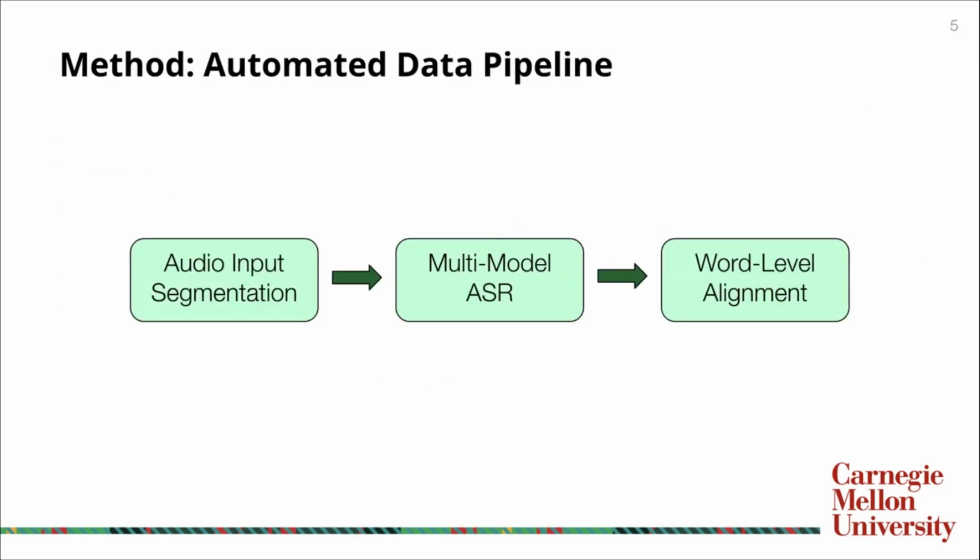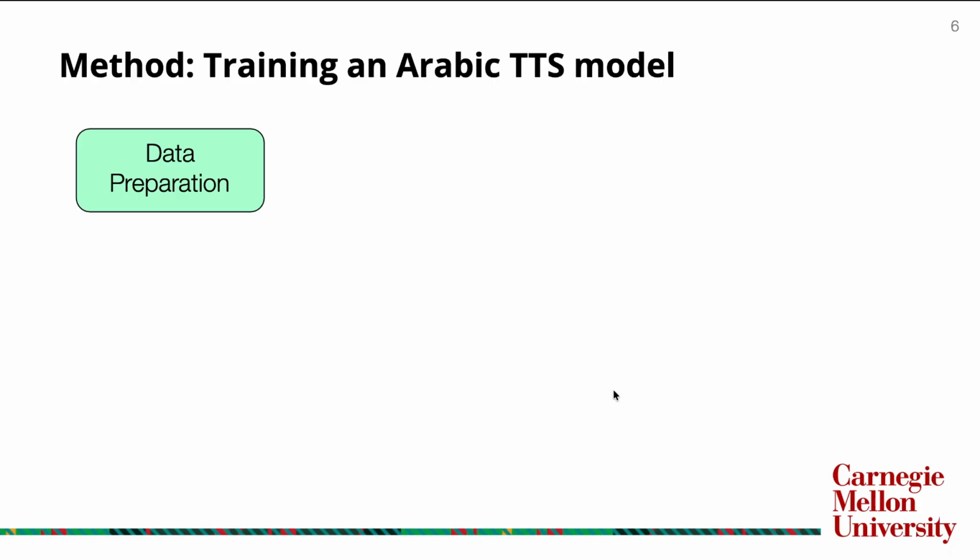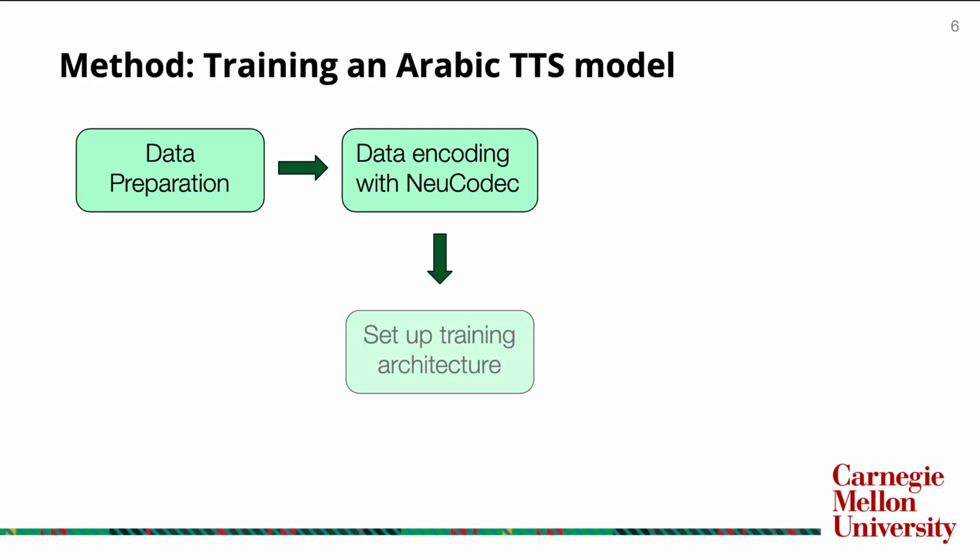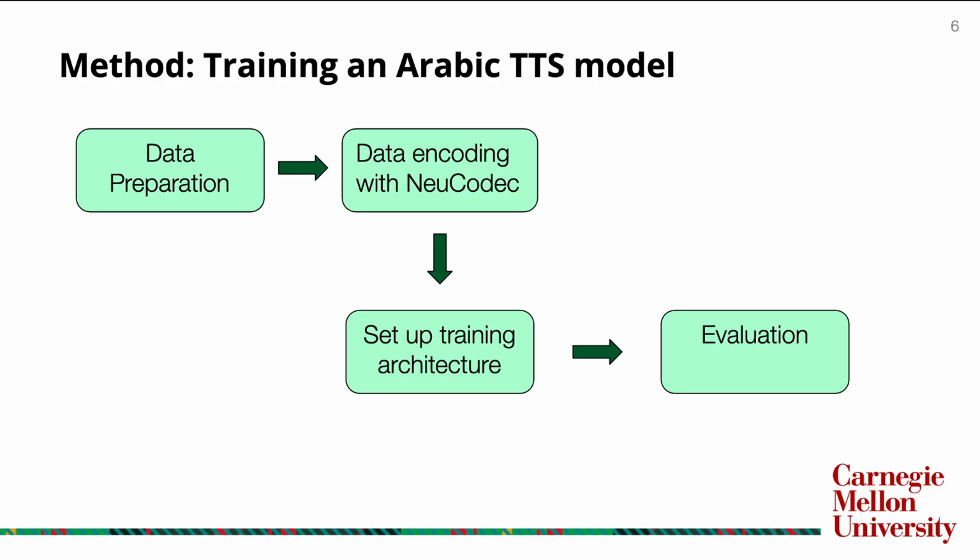Our automated pipeline segments audio, uses multiple ASR models to generate transcriptions, and aligns them at word level. It gives us the foundation for extracting conversational annotation at scale. For the Arabic TTS voice cloning model, we follow 4 steps. Data preparation from multiple sources, followed by encoding the audio with the codec. Then we set up the training architecture and hyperparameters based on the TTS architecture. And then we have a comprehensive evaluation.